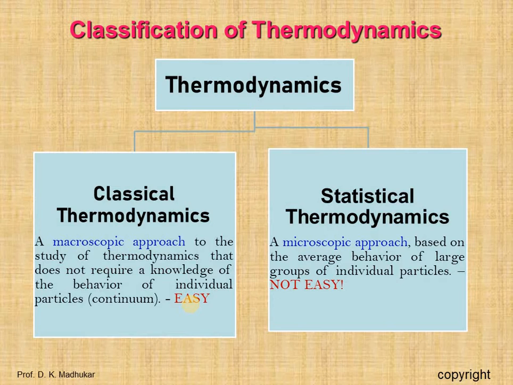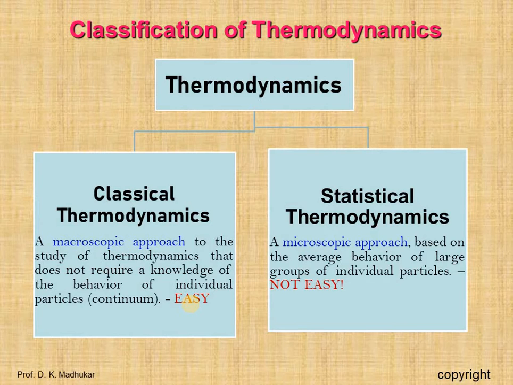Classical thermodynamics is also called the macroscopic approach, and statistical thermodynamics is the microscopic approach. Macro means big or total. So classical thermodynamics is a study that does not require knowledge of the behavior of individual particles, and it is very easy. A certain quantity of matter is considered without taking into account the events occurring at a molecular level. This approach is concerned with gross or overall behavior.